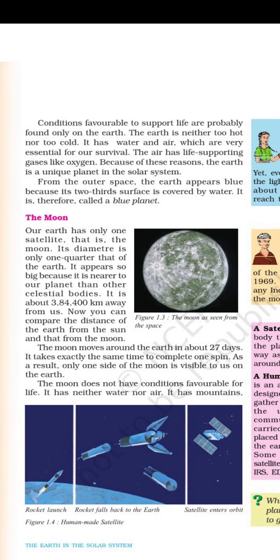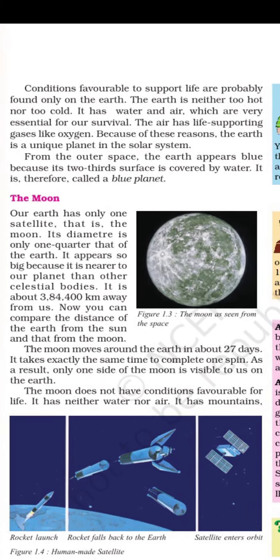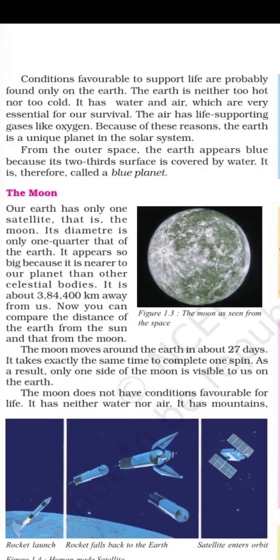The moon moves around the earth in about 27 days. It takes exactly the same time to complete one spin. As a result, only one side of the moon is visible to us on the earth. This is about the rotation and the revolution.